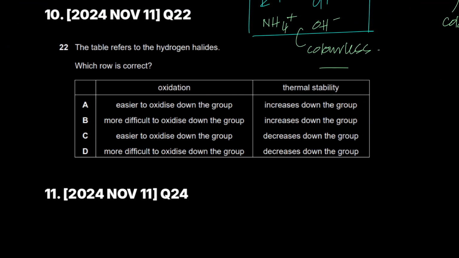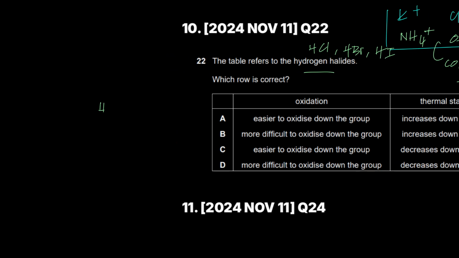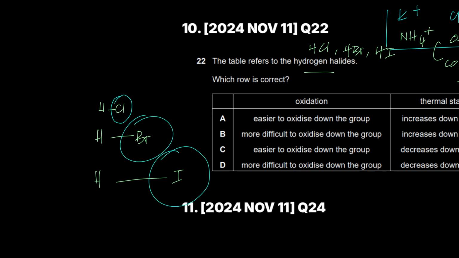The table refers to hydrogen halides, which is correct. Hydrogen halides means HCl, HBr, HI, HF, whatever. And if I talk about hydrogen halides, I have also taught you how hydrogen halides work. So it's HBr. I'm just exaggerating the fact that as you go down the group, the halogen atom becomes larger and larger, and therefore there is less overlap, and what happens? The bond length increases, and therefore the bond energy decreases.